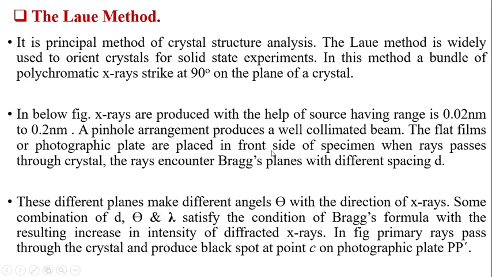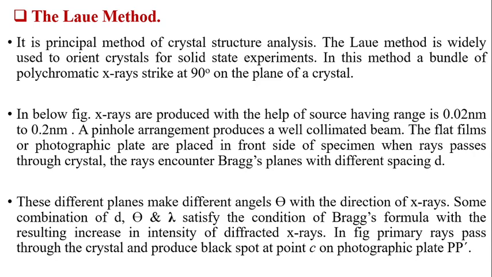When rays pass through the crystal, the rays encounter Bragg's planes with different spacing d. These different planes make different angles theta with the direction of X-rays. Some combination of d, theta and lambda satisfies the condition of Bragg's formula, with a resulting increase in intensity of